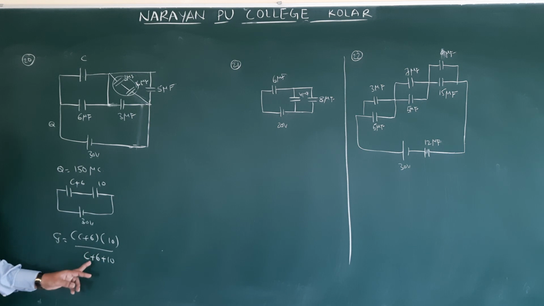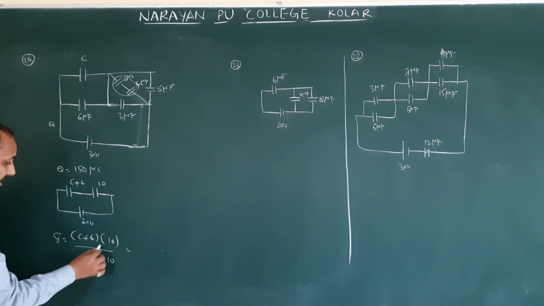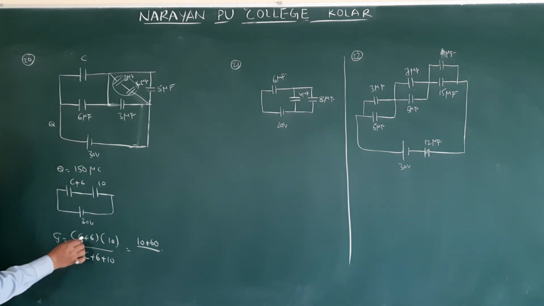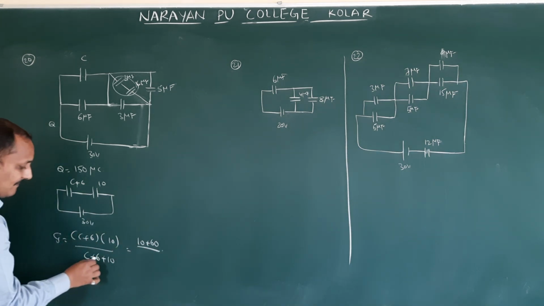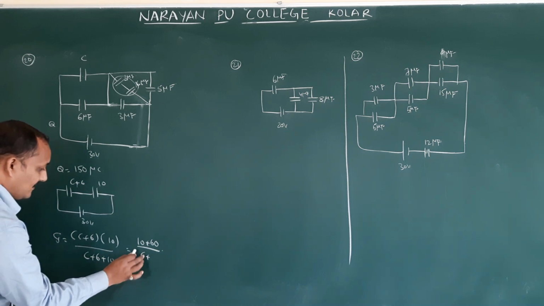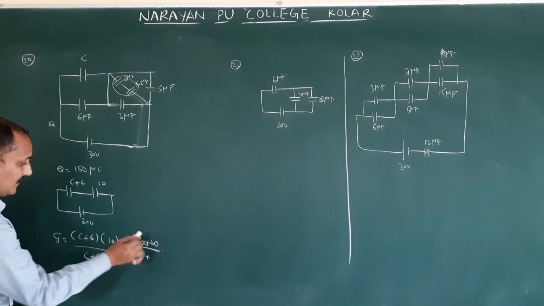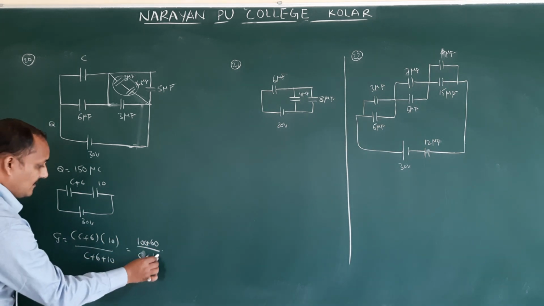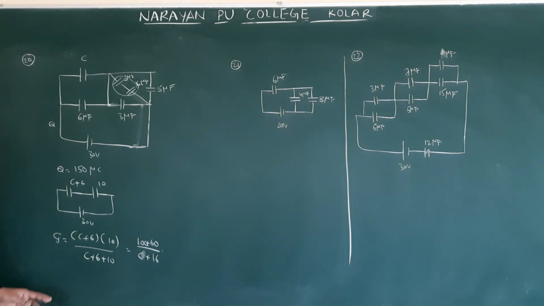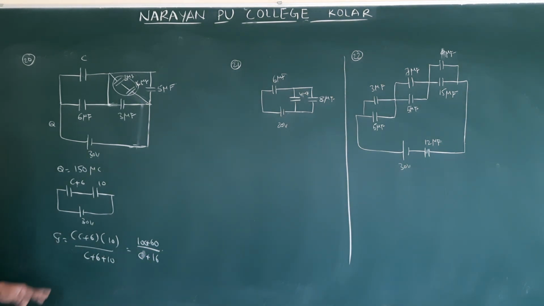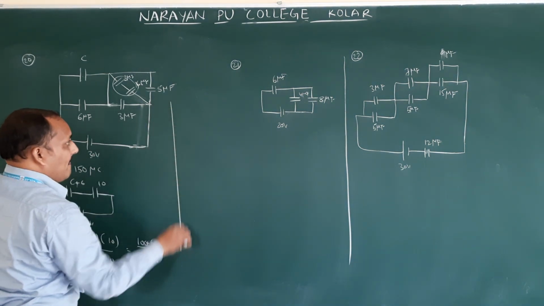C1 C2 by C1 plus C2. How much will you get? 10C plus 60, that is 10 into C, 10C, and 6 into 10, 60, by C plus 10 plus 6, 16. So 10C plus 60 by C plus 16. This is CS.